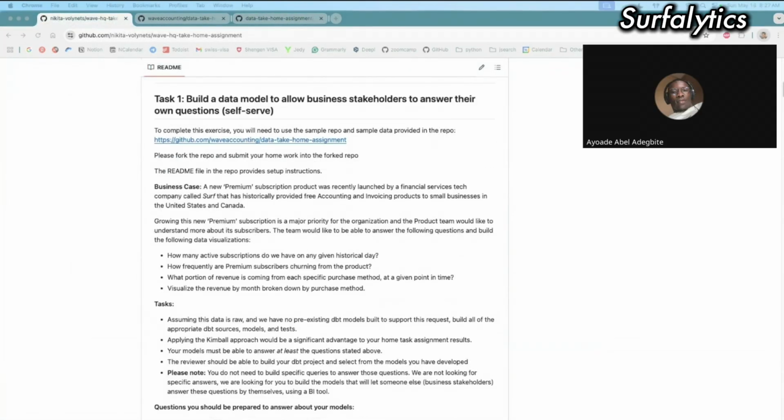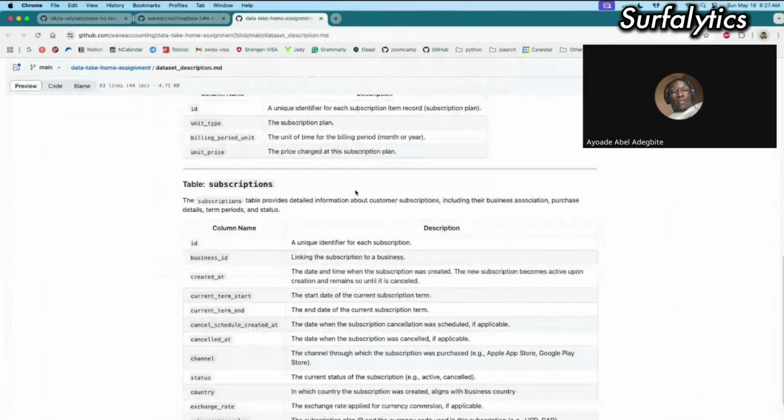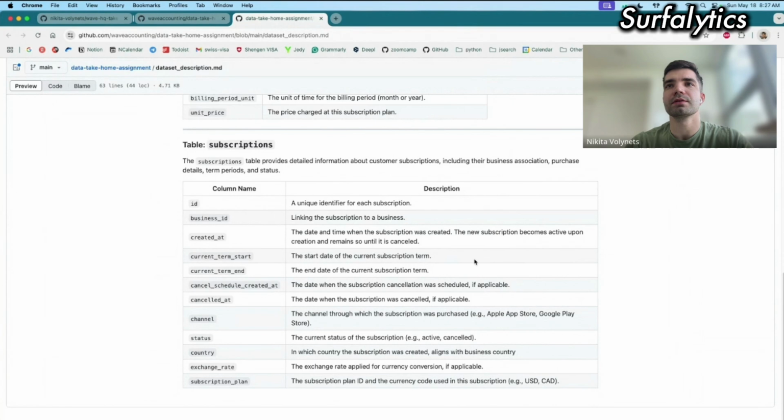Does it make sense that the created at date is not equal to the subscription start date? Is it like when you create your account, or maybe you made a subscription and they need to manually confirm it before it starts running? Yeah, I think they could be different. Let's check. Here I just checked the description of created at. This is the date and time when the subscription was created. The new subscription becomes active upon creation. When we create a subscription, it means it is immediately active until canceled. Your current term is something else.